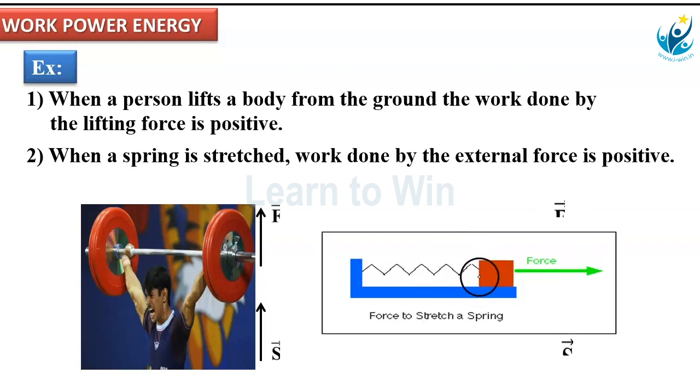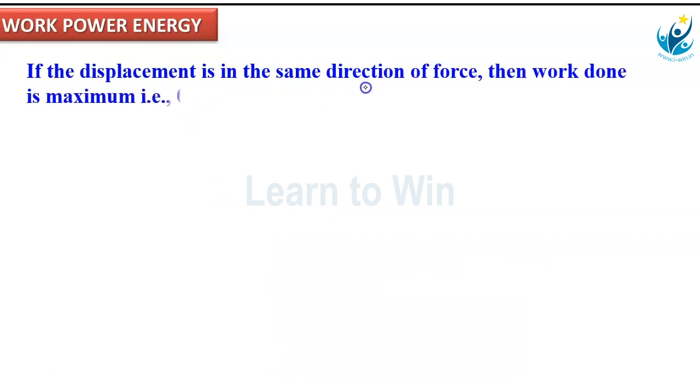This is the animated picture of the force applied direction. The force applying direction and displacement direction are both parallel. So in this case, the work done is positive. So these two are the examples for positive work done. If the displacement is in the same direction as the force, then work done is maximum.